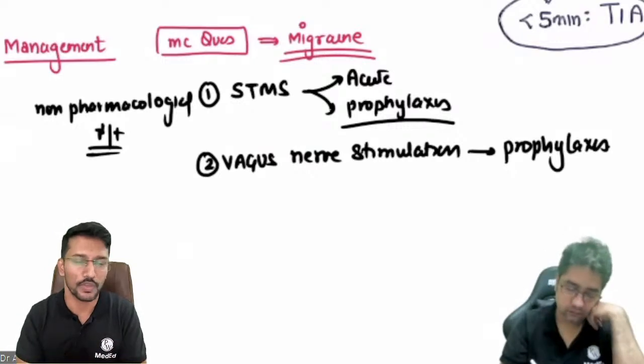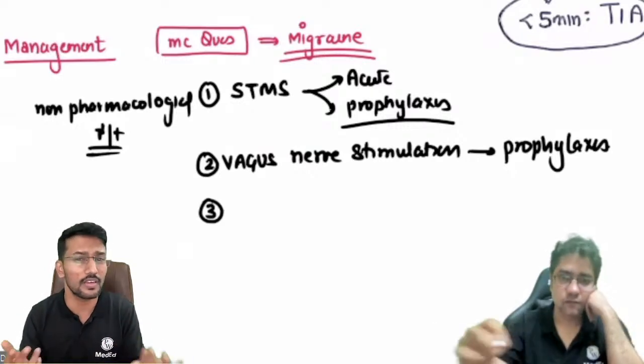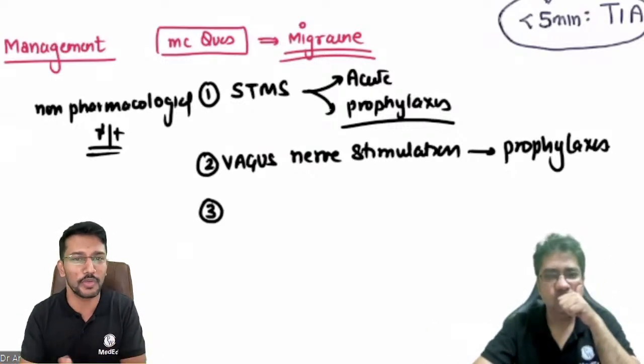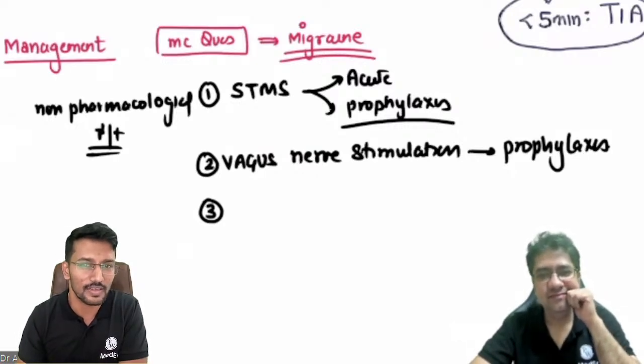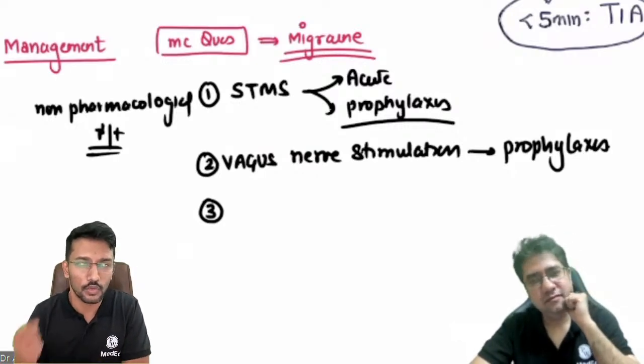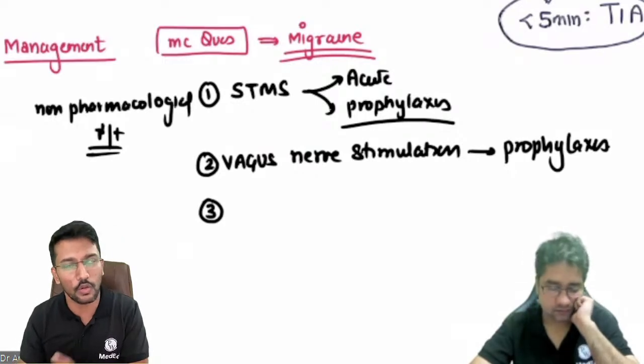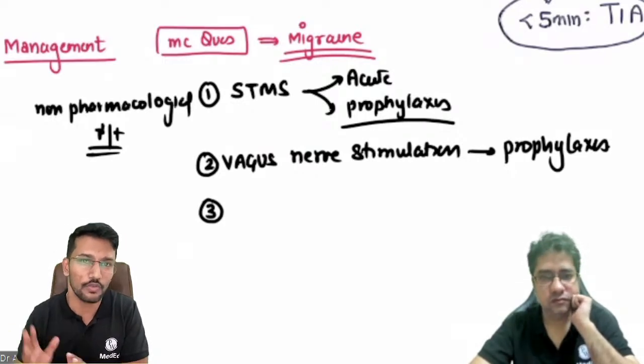I'll give you a clue. You use that drug for reducing the wrinkles on the face of beautiful women. What drug is that? Right, your botulinum toxin. So the scalp injection of botulinum toxin can also be used for the prophylaxis of migraine.